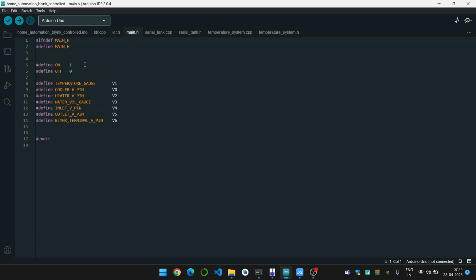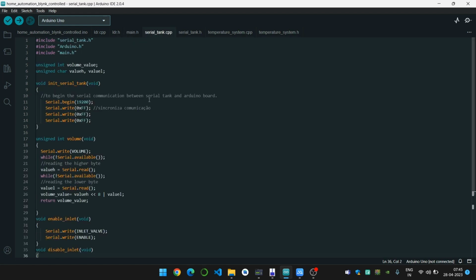This is the main header file where we define macros for on and off. We also define macros for the inlet outlet pins, cooler and heater pins, water volume gauge, blink, terminal pin, and temperature gauge.